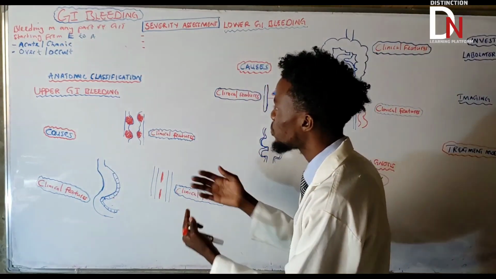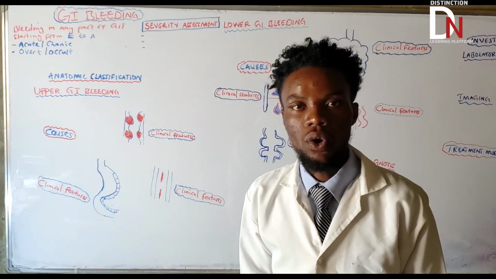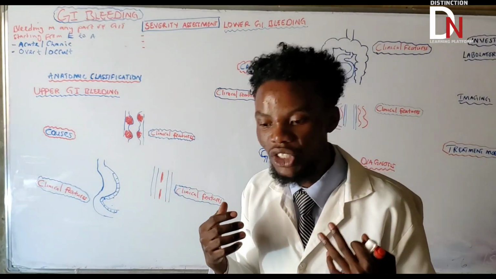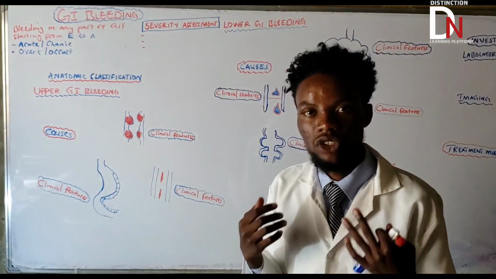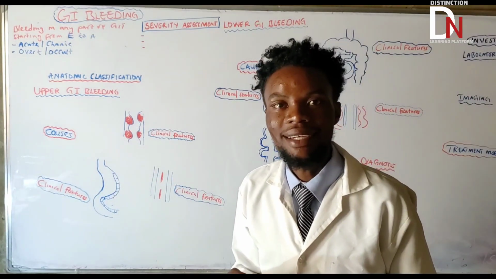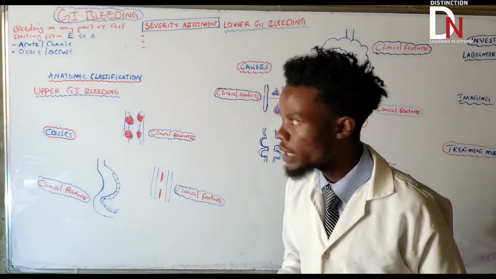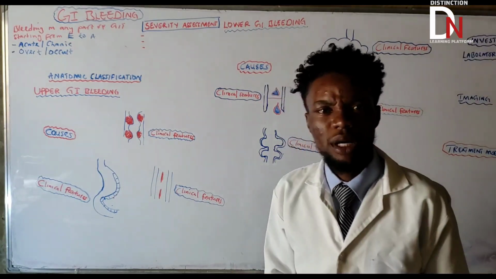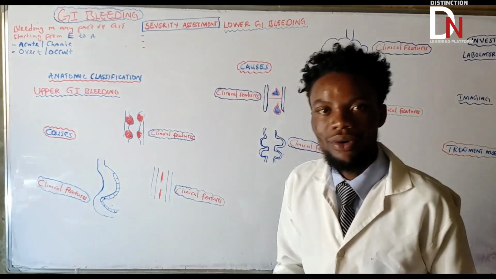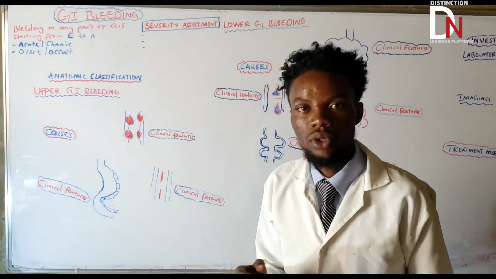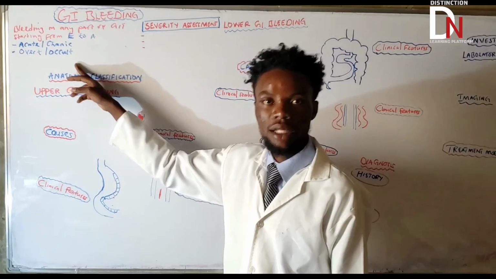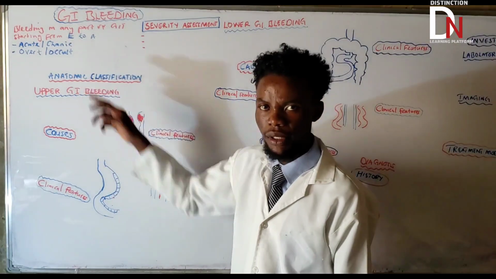There are certain conditions that we'll talk about that can present with occult bleeding, whereby someone has symptoms of shock, they are bleeding, but you can't see the bleeding with naked eyes. That's what we call occult bleeding. We also talk about the fecal occult blood test, which is going to be positive in occult bleeding. We'll talk about that later.